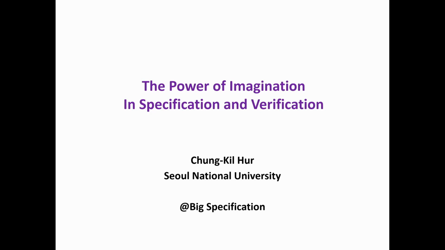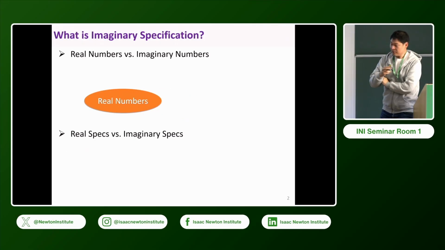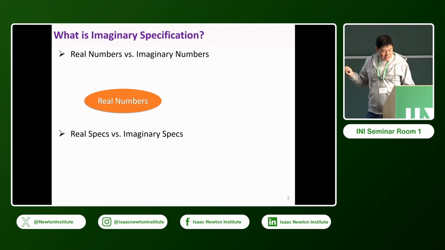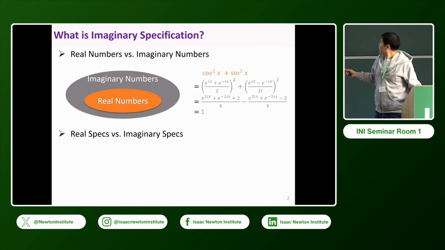I will talk today about what imagination is, and what kind of imagination we can do in specification and verification. So what's imagination here? Usually we have a real number, and then we can extend the real number to the imaginary number. And we have nice properties like this.